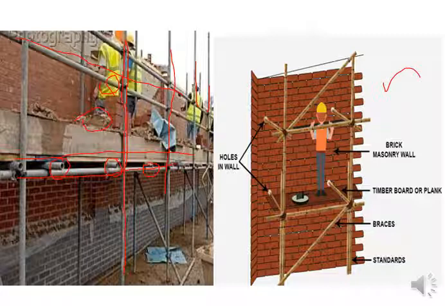Similarly, in this figure you can see these are the standards, which are labeled also. These are the bracings for stability, these are the put logs, these are the ledgers, and this is the wooden board on which a person can stand and work. So this is also the first type. We are still discussing the first type.